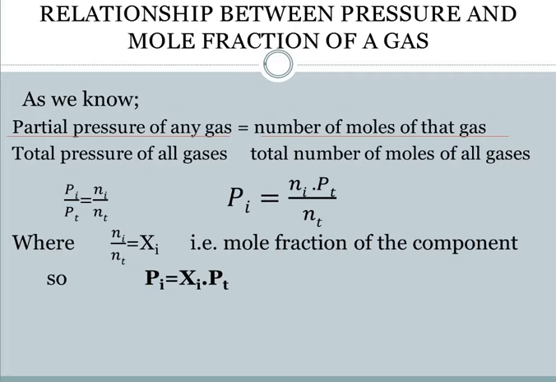It is the mole fraction of the component. Component means that we don't know how many gases are over there, 1, 2, 3, whatever that number would be. But we are just saying that it is any one of the gases. So we have taken it as i, or we can say the mole fraction of that component. We can change this upper equation to Pi is equal to Xi into PT.